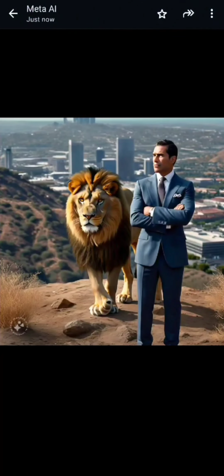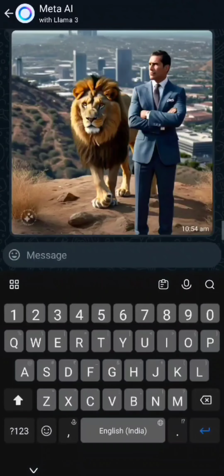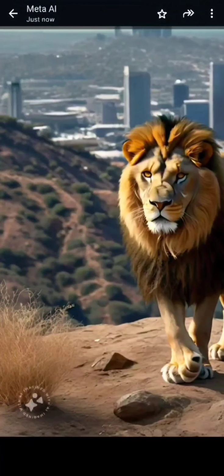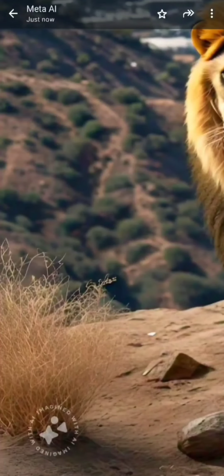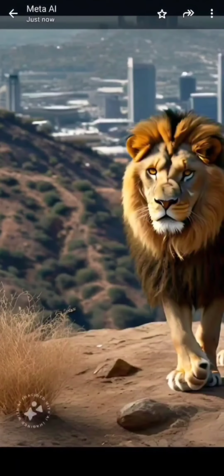You can see below, on the left side, a watermark. So it is related, it is generated by Meta AI. So that's why the watermark is there here. You can see AI image, AI image, AI image.